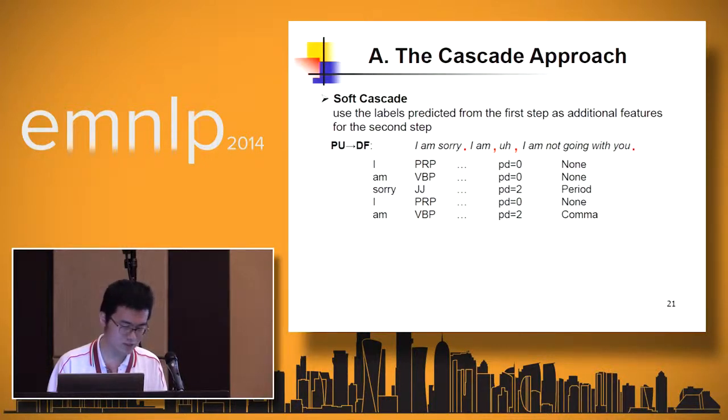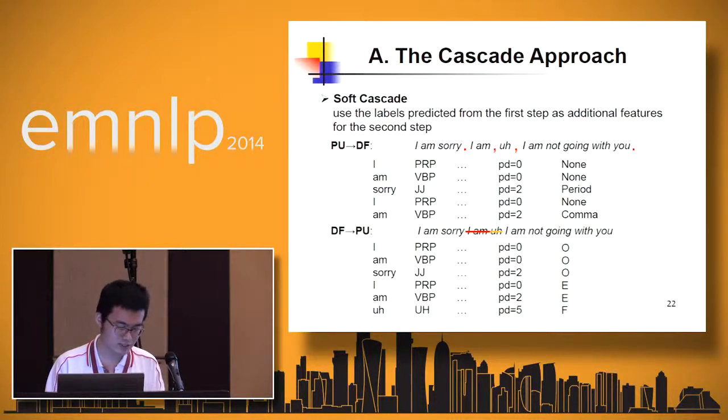So here's the result. It's quite worth noticing that if the output from the first step is all correct, which is the cheated case as indicated in the bracket, then hard cascade actually performs better than the soft cascade. However, otherwise, hard cascade performs worse than soft cascade.